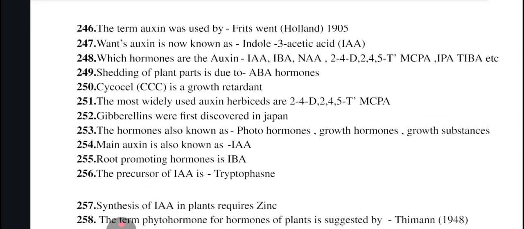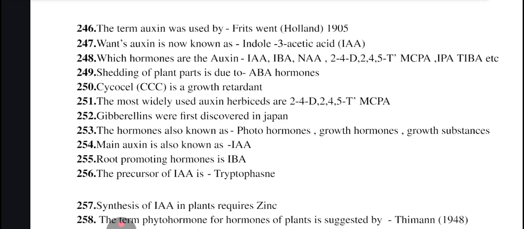Term auxin was coined by Went of Holland in 1905. Went's auxin is known as indole 3-acetic acid or IAA. Auxin hormones are IAA, IBA, NAA, 2,4-D, 2,4,5-T, MCPA, IPA, TBA, etc. Shedding of plant parts is due to ABA hormones. Cycocel or triple C is a growth retardant. Most widely used auxin herbicides are 2,4-D, 2,4,5-T, MCPA.